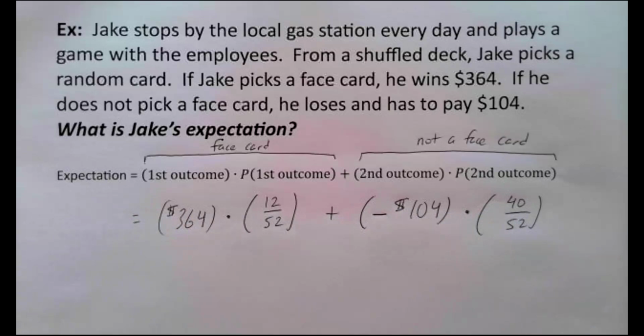If you don't have a calculator that seems to have the ability to do that, some people end up just doing this part first and then doing this part and then adding the two answers together, for example. That's okay. You have to be very careful. If you're going to do it that way, you have to be very careful that you do not round off.